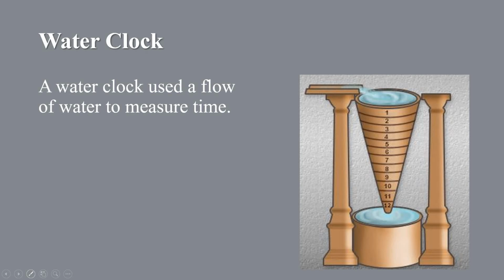And the third device was water clock. A water clock used a flow of water to measure time. These were stone vessels with sloping sides that allow water to drip at a constant rate from a small hole near the bottom. Marking on the inside surface measured the passage of time as the water level reached them.